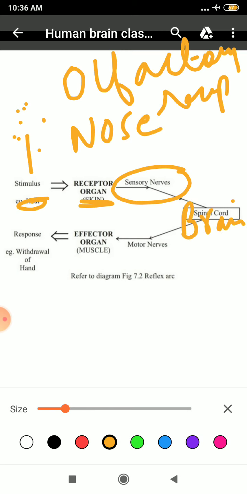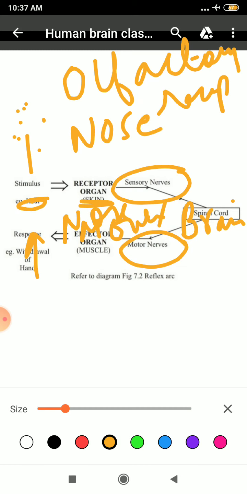Clear? From the brain it will interpret that it is the smell of an agarbatti because the memory was already stored in your brain. Then from the brain it will move to your motor neuron, and from your motor neuron to your nose, and then you can detect that it is the smell of an agarbatti.